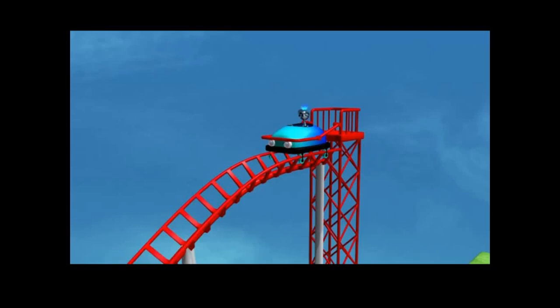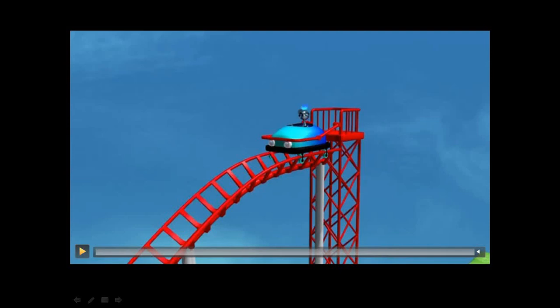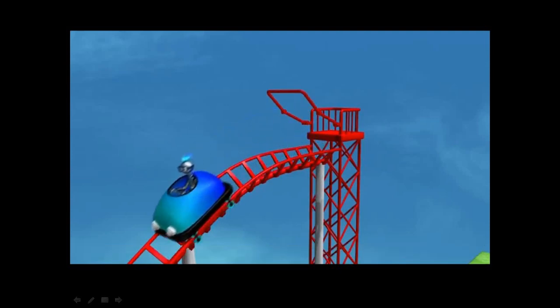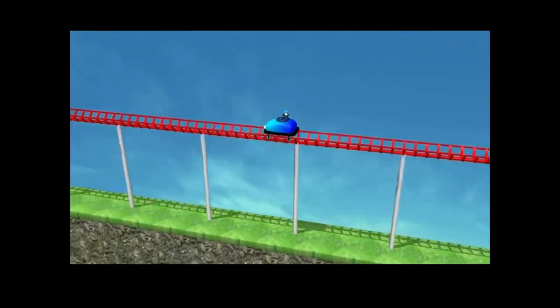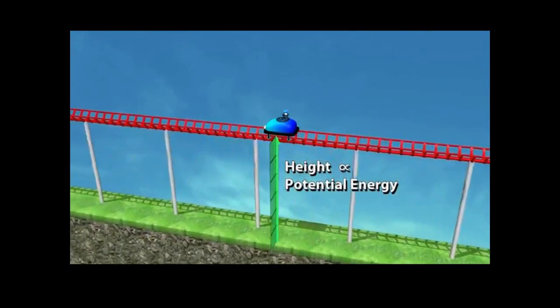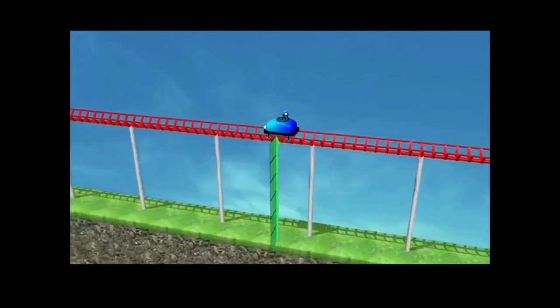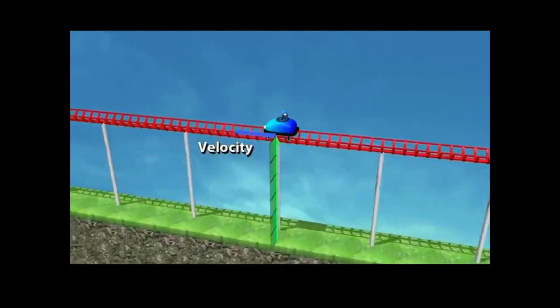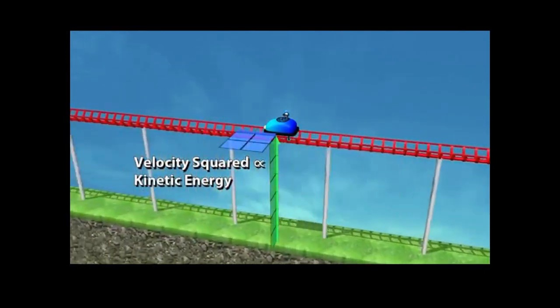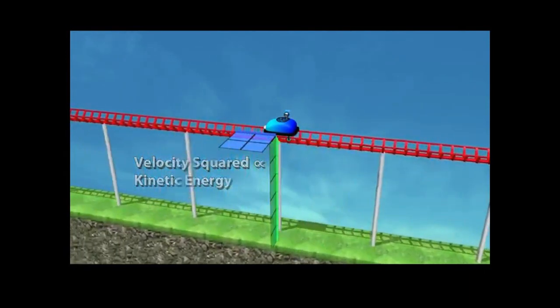Let's take the example of a roller coaster ride. When the car of the roller coaster ride is at the top, it has only potential energy. Its velocity is 0 and hence it does not have any kinetic energy. But as the ride goes down, its potential energy decreases and its kinetic energy increases. When the car is moving on a flat surface, it has constant potential and constant kinetic energy, provided the friction of the track is 0.